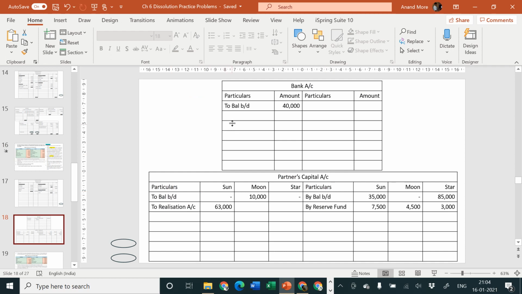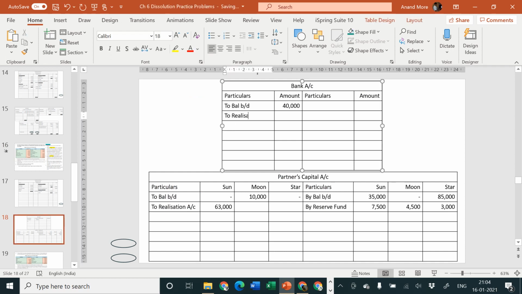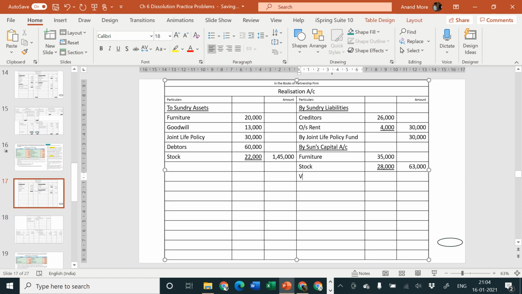So bank account debit side to realization. Bank is the receiver and assets are going out, but assets are going out of realization account. So we'll consider bank account debit to realization account. So bank account debit side to realization and realization account credit side by bank account. First item is joint life policy. Amount is rupees 30,000. Second item is debtors. If you want, you can write it here, 60,000 minus 20%. So what you get is 48,000. Outer column is 78,000.